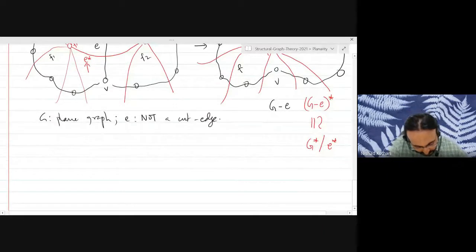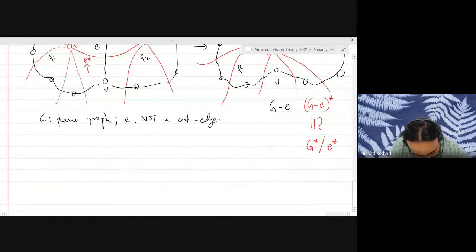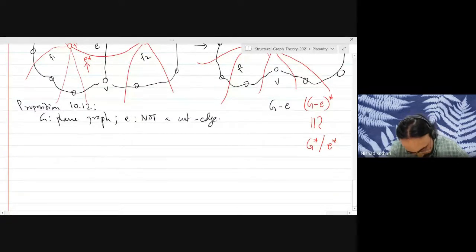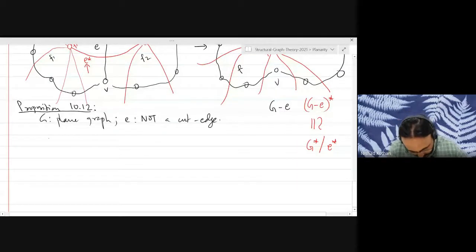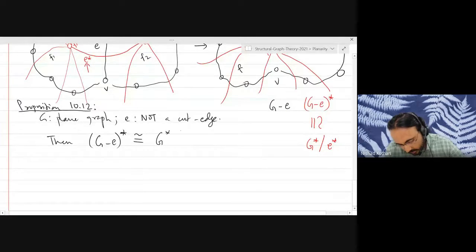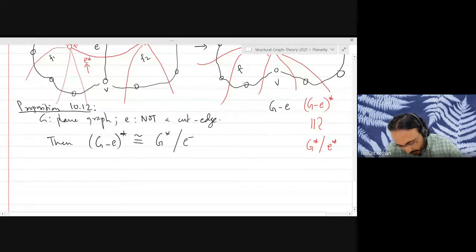The proposition is, this is proposition 10.12. You take a plane graph, you take an edge that is not a cut edge, then deleting the edge and then taking the dual is the same as taking the dual and contracting the corresponding edge E star.